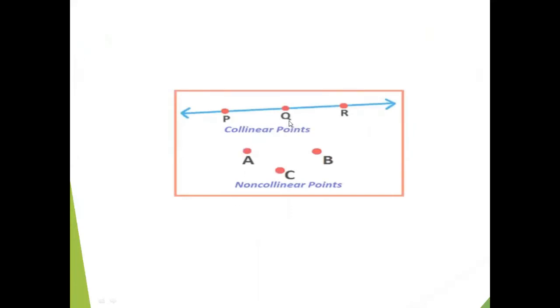Now in the next diagram, you can observe the difference. Collinear points: in the first line, P, Q, R lie on the same line, so they are collinear points. Whereas A, C, B, and P, Q, R together are non-collinear points.